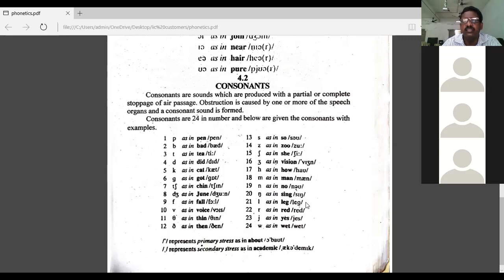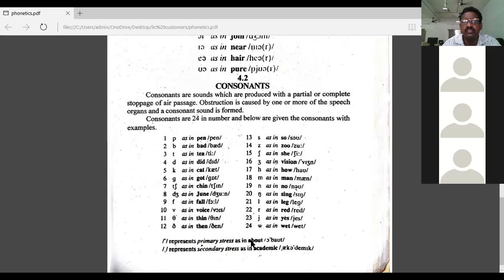R as in red. This symbol is for ya, as in yes. W as in wet.